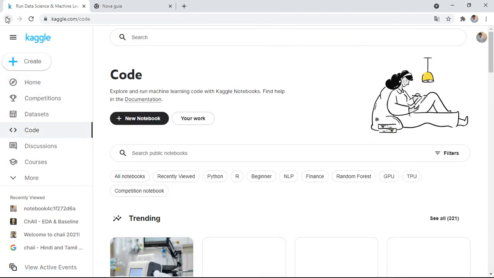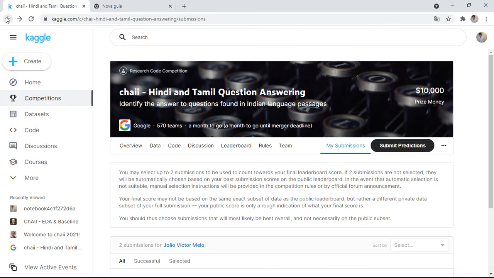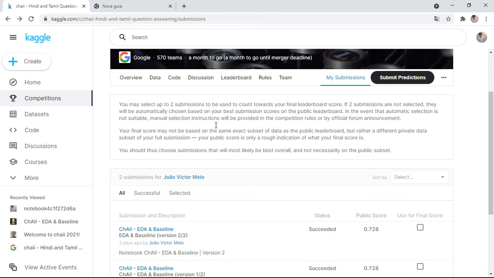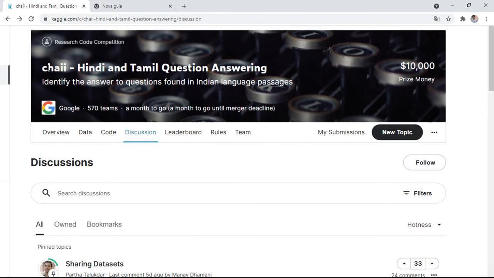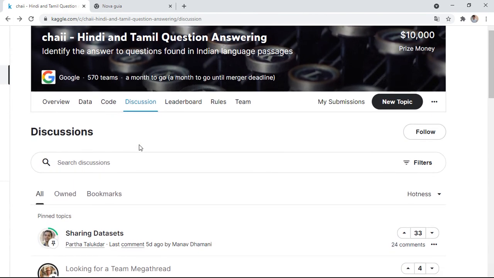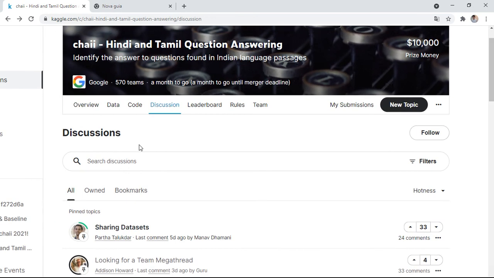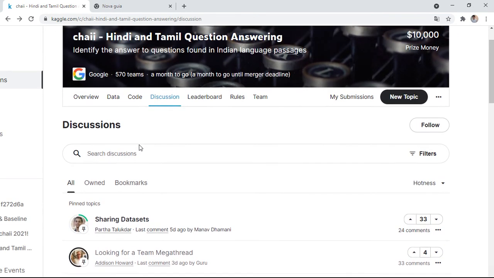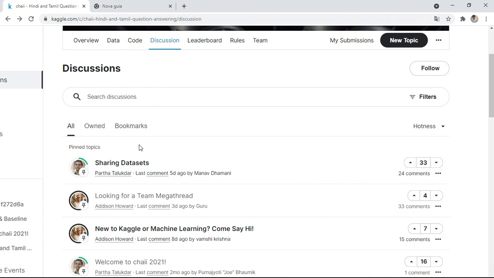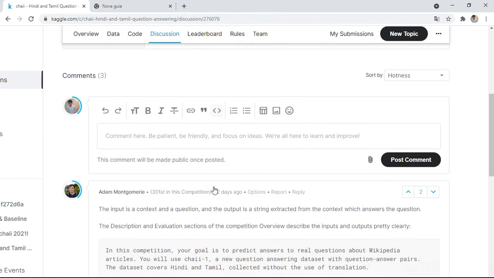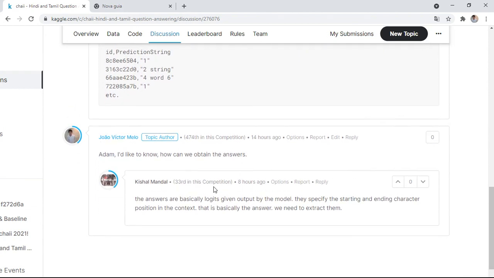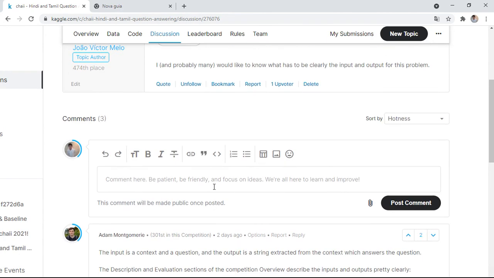So actually, we just go to the competition, remembering that there is a complete notebook for you, which is also on my GitHub, so you can take this notebook, work with it and submit. You're going to have a small, low score, but you can improve it with other machine learning methods. Here I have also put a topic, input and output, so here we can see more things about it. Quite interesting, this topic of today.